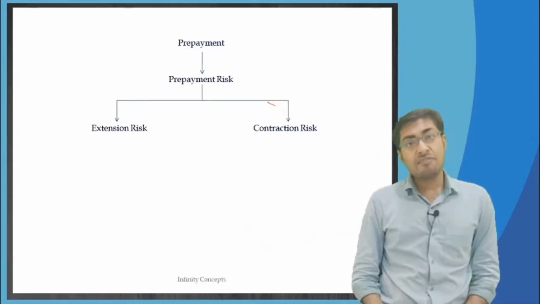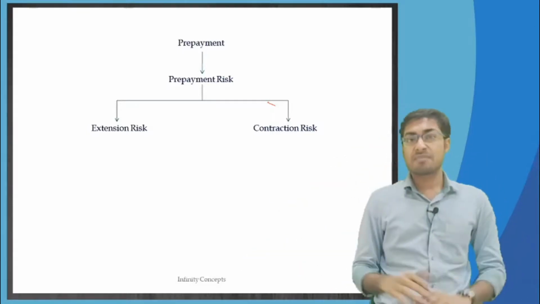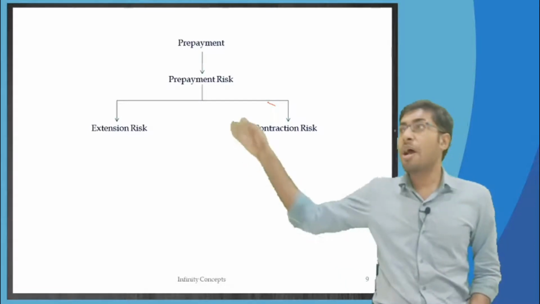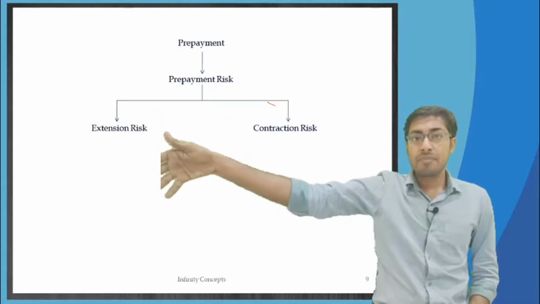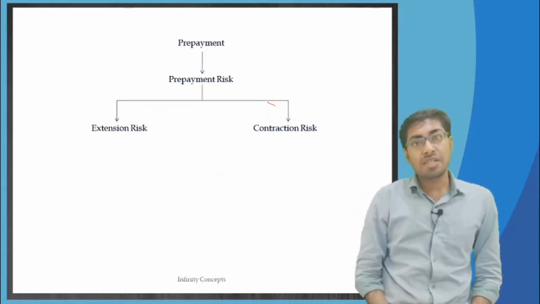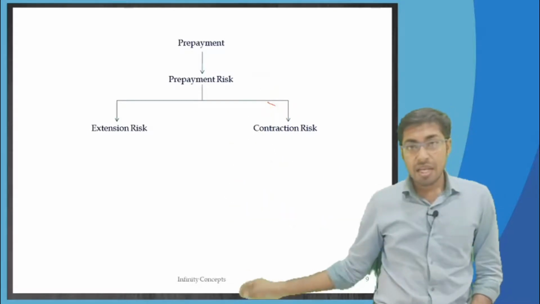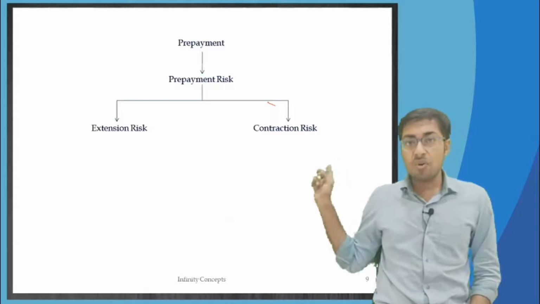However, if, for example, market interest rates have fallen down to just 2%, and these home loan borrowers go and take a loan from a bank right now, then they will get a loan only at 2%. You know what people will do? These home loan borrowers will go to another bank and get themselves refinanced. This loan will get refinanced.